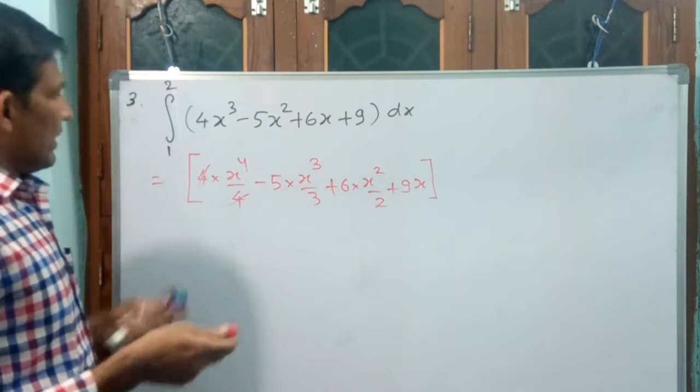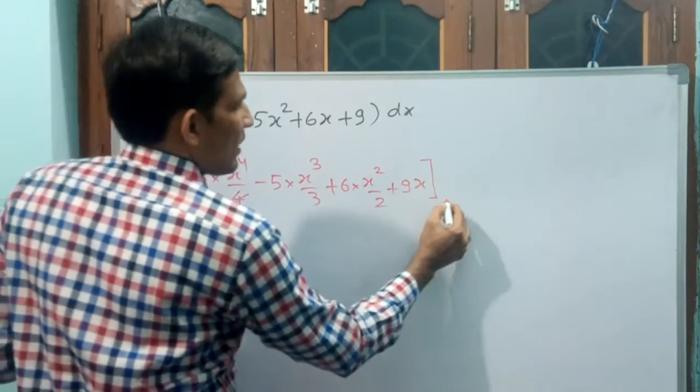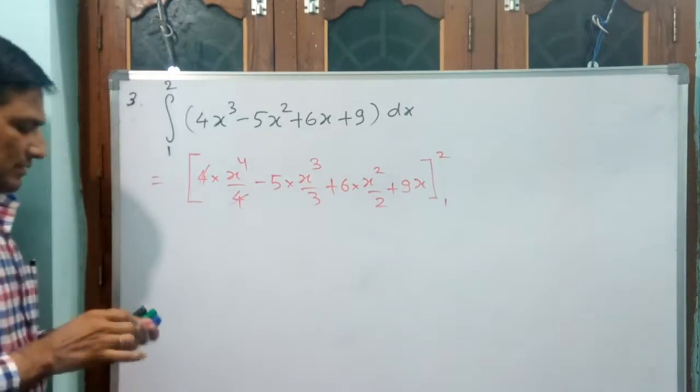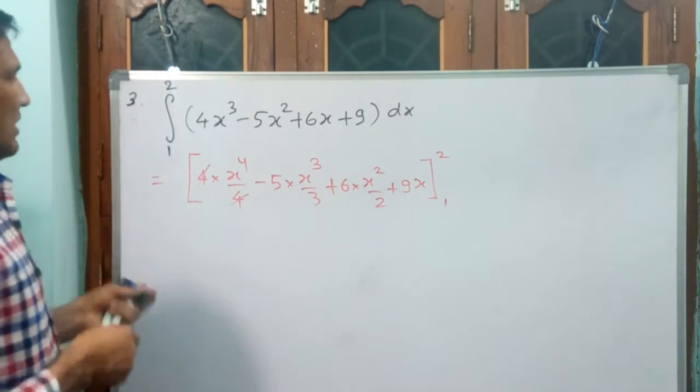But 1 to 2 also you have to write, 1 to 2. Okay, let us proceed.